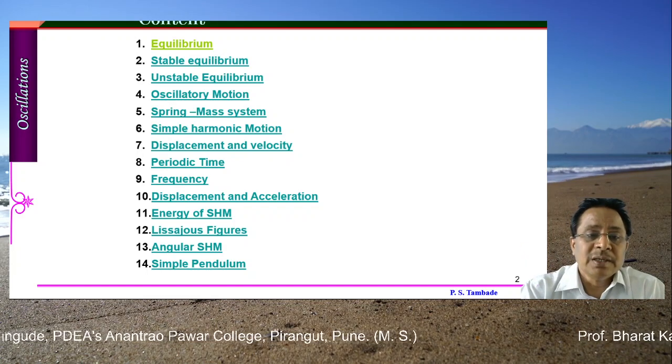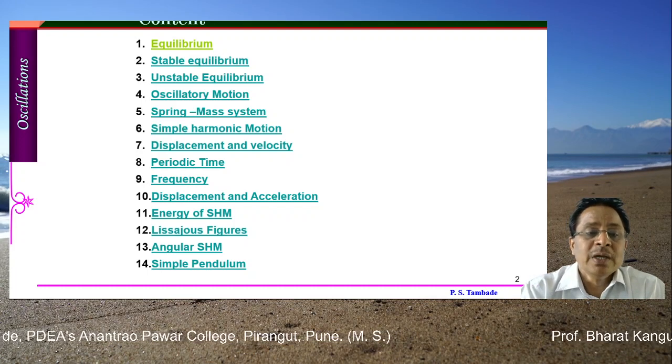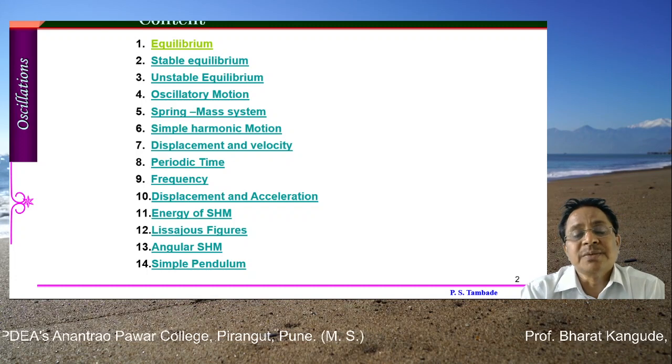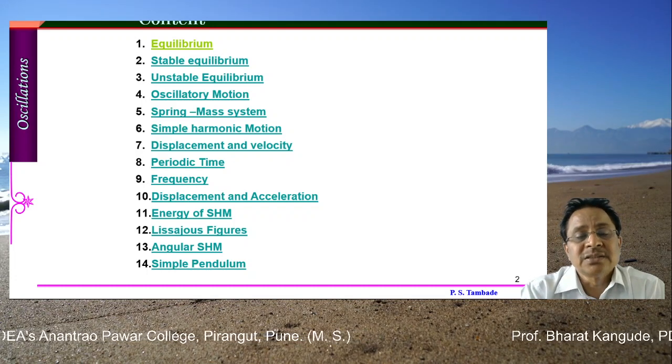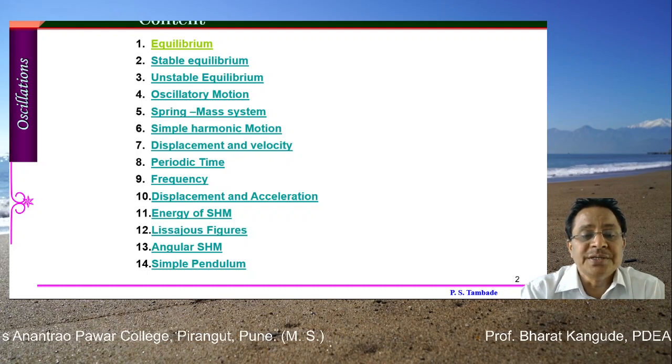Then another important point is how to define oscillatory motion. Then there is the spring mass system: how this spring mass system works as a simple harmonic oscillator, its physics as well as mathematical expressions. For that we are going to discuss in detail.